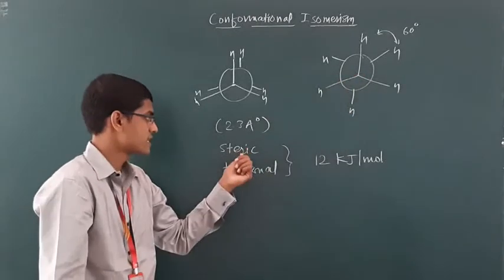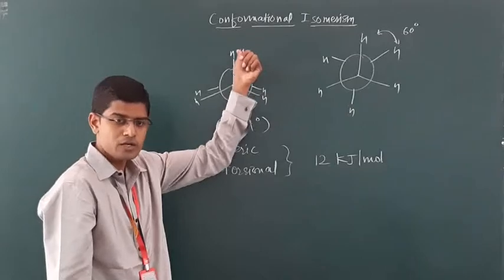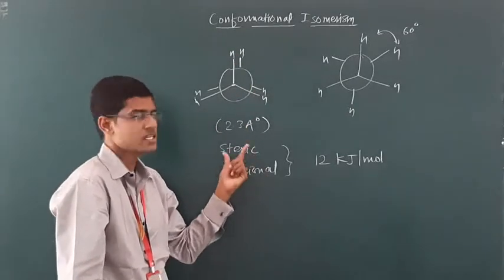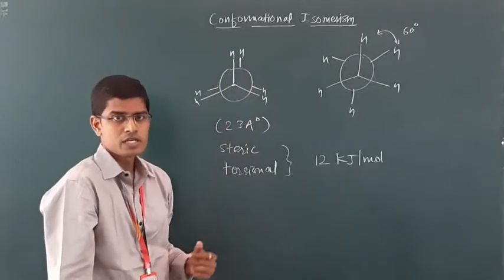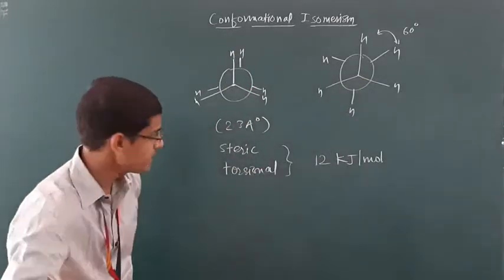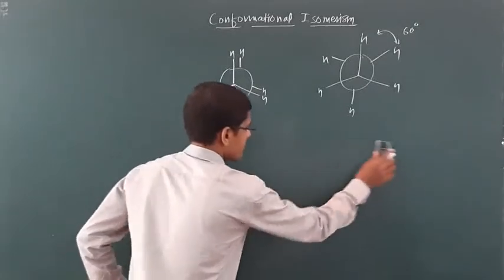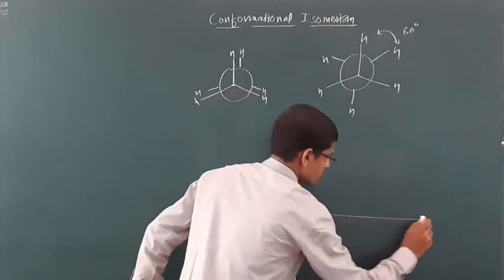Due to steric strain produced due to closeness of these two hydrogens, and torsional strain, that is electronic repulsion between these bonding pairs of electrons. So it is more energetic than the staggered form, and we can draw this in an energy profile diagram.